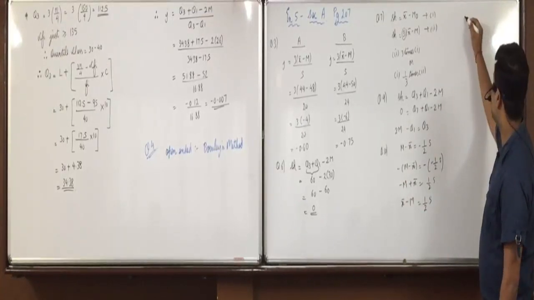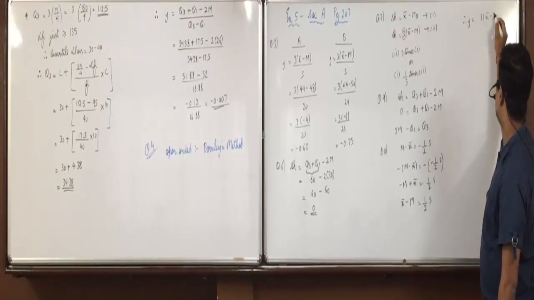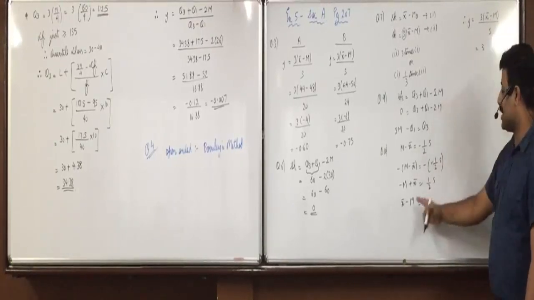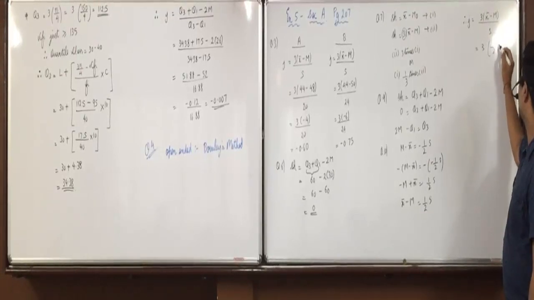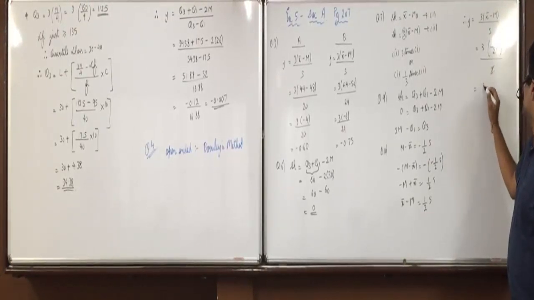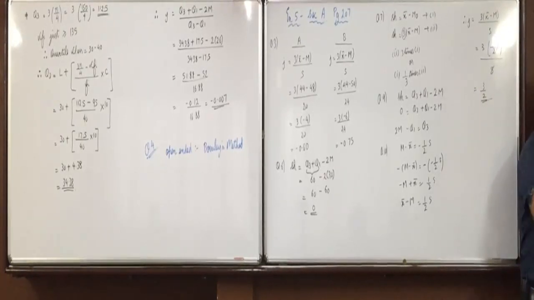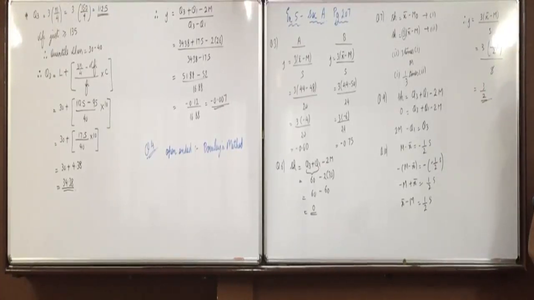Now, what is the formula of J? 3 into X bar minus M upon S. In place of X bar minus M, I can write half of S upon S. S gets cancelled. 3 by 2. Show this. So your answer is 3 by 2, option B. Understood this, everyone?